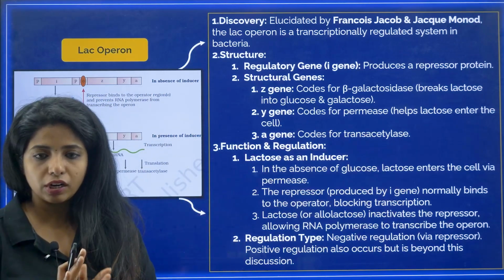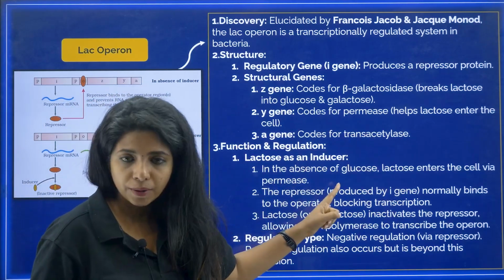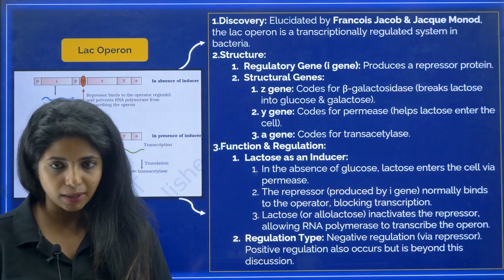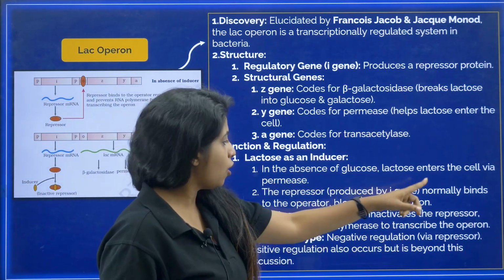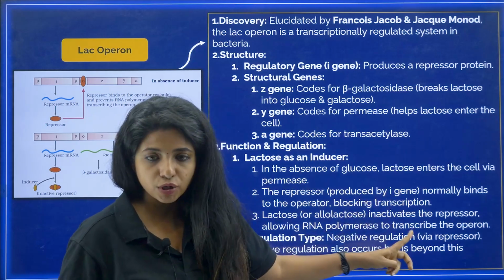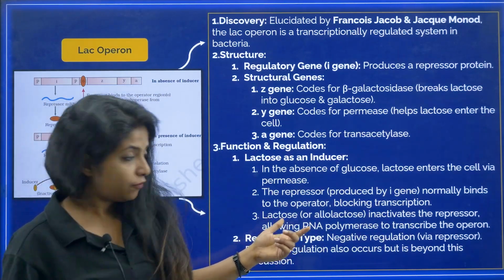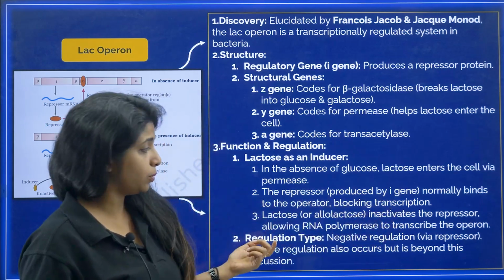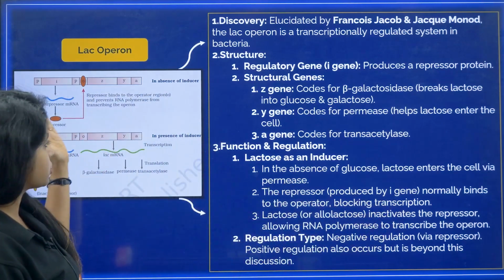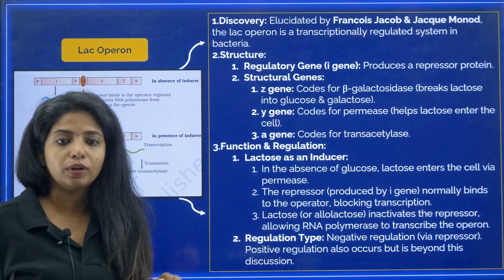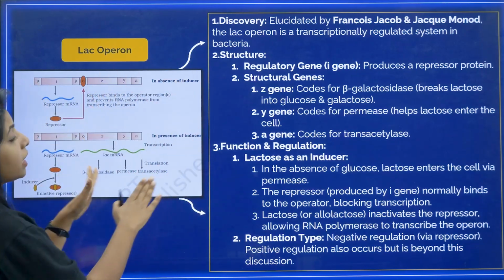Now, what is the function and regulation? Lactose acts as an inducer. In the absence of glucose, lactose enters the cell via the permease enzyme. The repressor normally binds to the operator, blocking transcription, but here lactose, or another form of it, allolactose, will inactivate the repressor, allowing the RNA polymerase to transcribe the whole operon. So what do I call this regulation type? I will call the whole thing negative regulation.